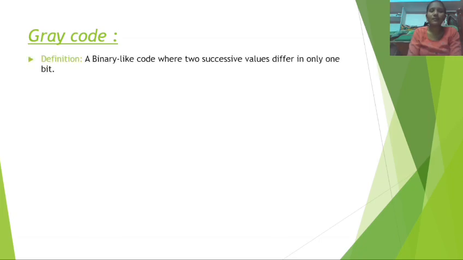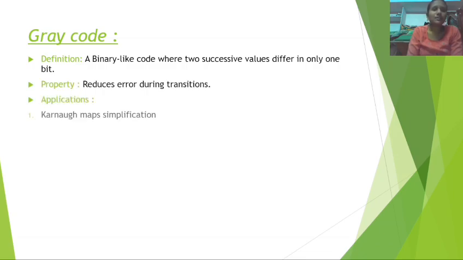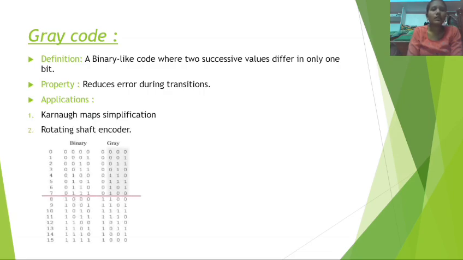For example, we take a table. Decimal numbers are 0 to 7, with the binary numbers shown below and then the Gray code. The definition is a binary-like code where two successive values differ in only one bit. A property of Gray code is that it reduces errors during transitions. Applications: it is used in Karnaugh map simplification and rotating shaft encoders.